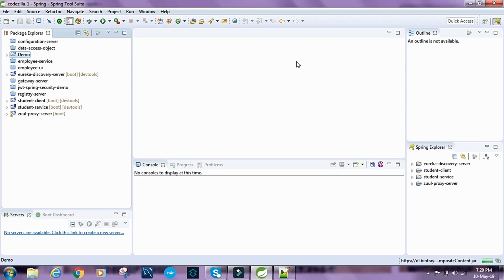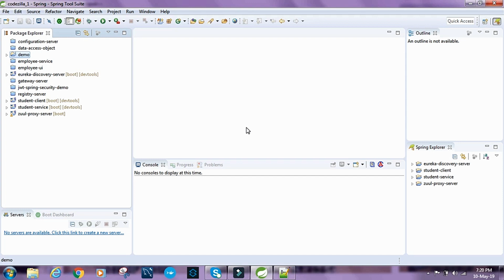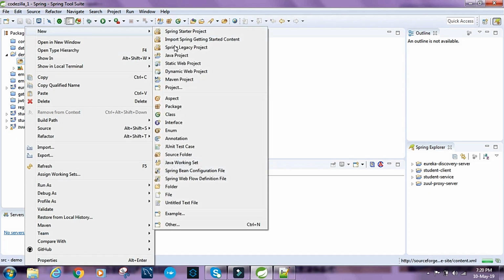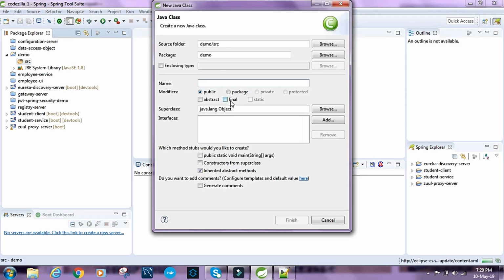Right, so let's create a class and call it A, simply A, and let's put it inside package common.demo.